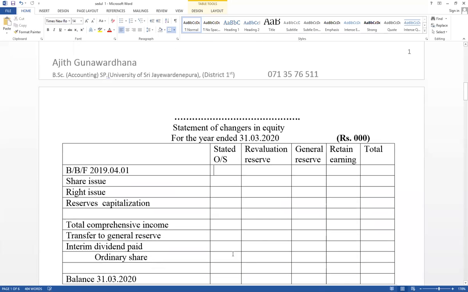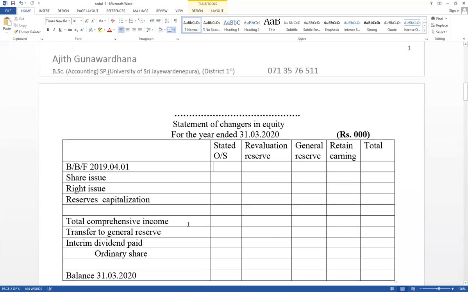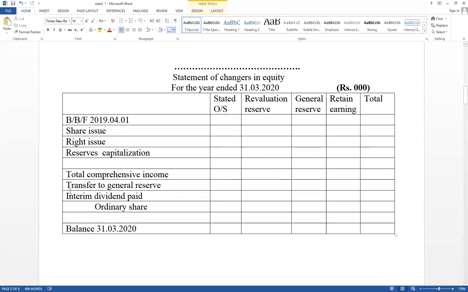Therefore, this is the statement of changes in equity, total comprehensive income. After that, transfer to the general reserves and dividends, interim dividends paid. Dividends paid during the accounting period should be adjusted here.